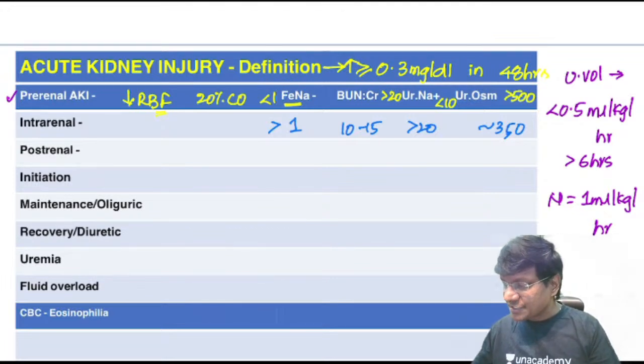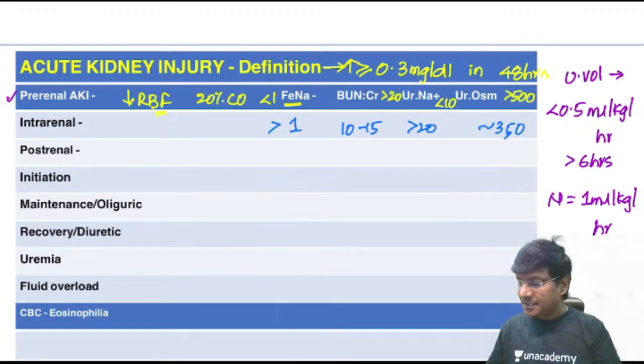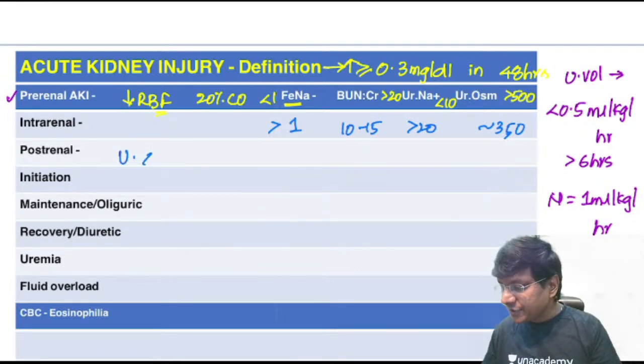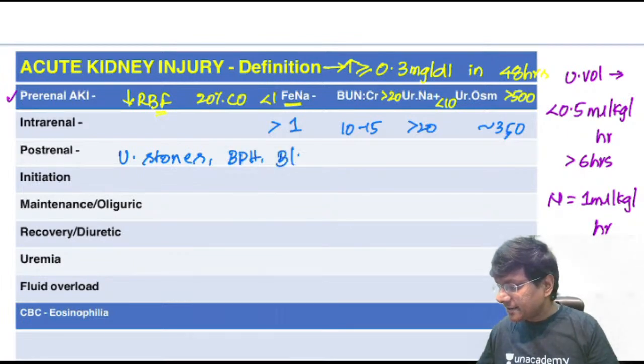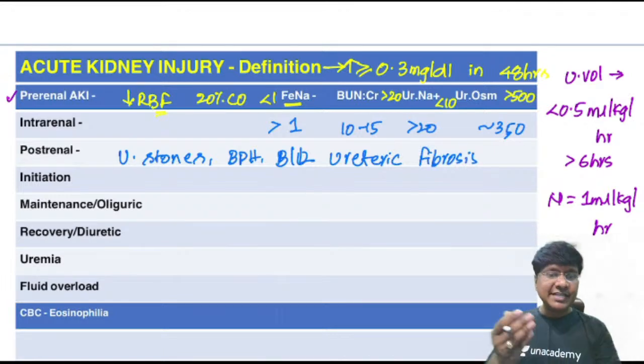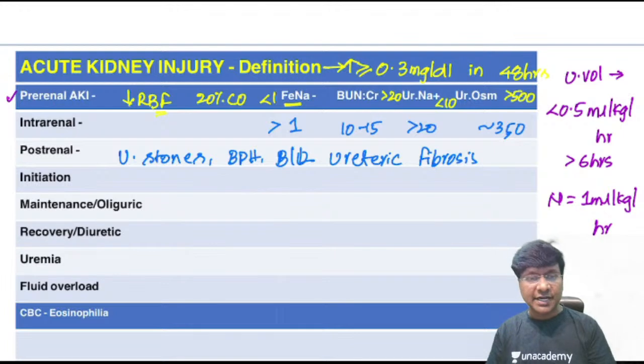Then coming to post-renal, what will the problems be? Ureteric stones, benign prostatic hyperplasia, or bilateral ureteric fibrosis. So these are the causes for post-renal type of acute renal failure.